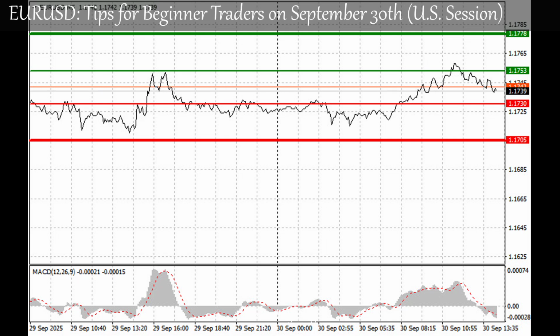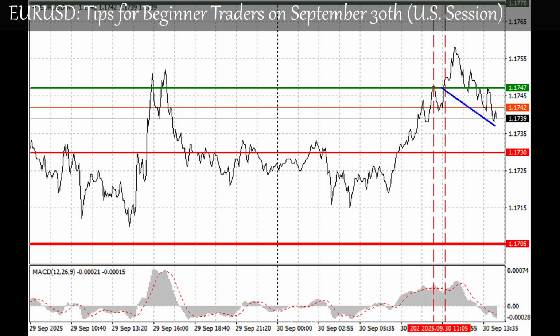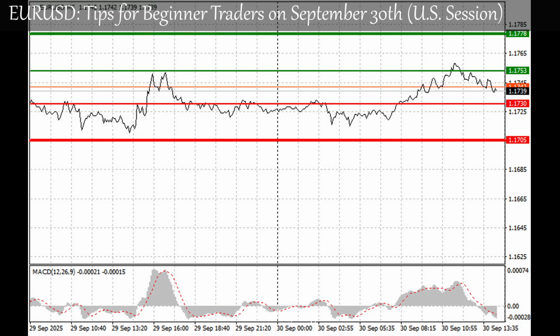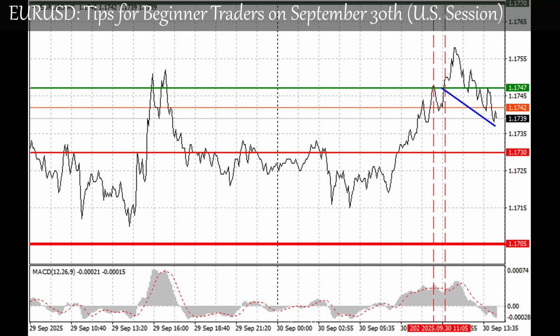As for today's intraday strategy, I will focus primarily on implementing scenarios no. 1 and no. 2. Buy signal, scenario no. 1. Buy euros today when the price reaches around 1.1753, the green line on the chart, with the target of 1.1778. At 1.1778, I plan to exit the market and also sell euros in the opposite direction, targeting a 30-35 point move from the entry point.